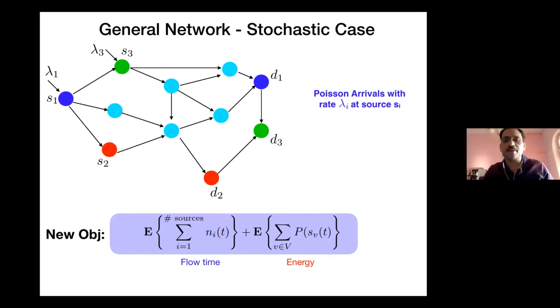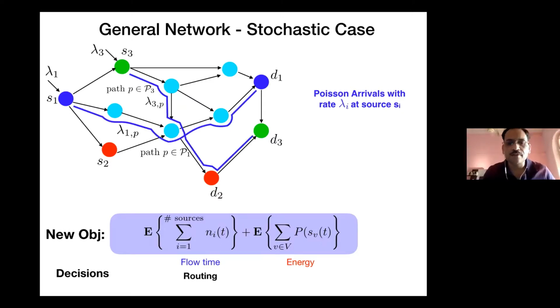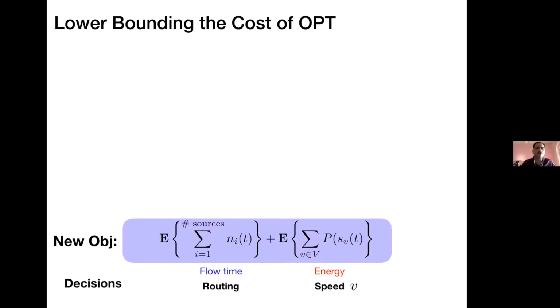So in my limited 10 minutes, let me try to squeeze in my stochastic case. So now the objective function simplifies. Now it's just an expected value of the flow time and the expected value of the energy spent in the system. And again, the decisions are similar. Routing: how should I route my incoming traffic over multiple paths of the network, and for each node, what speed should I choose?